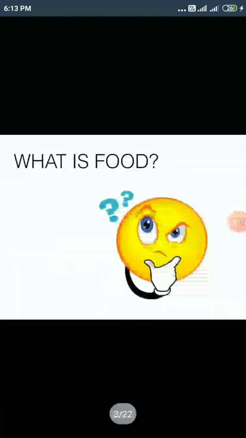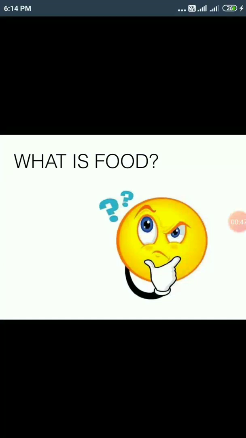Components of food. As we learn about the components of food, the very first thing that comes to our mind is, what is food? Whatever we have in our day-to-day life and provides us energy, whatever we eat and drink, that provides us energy to work and play, is known as food.